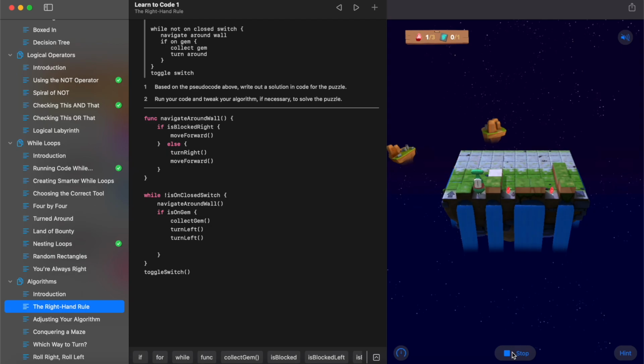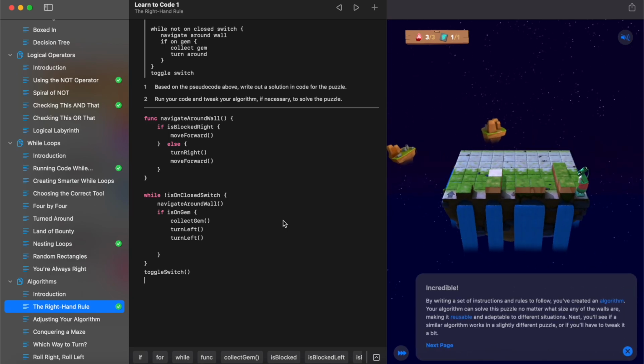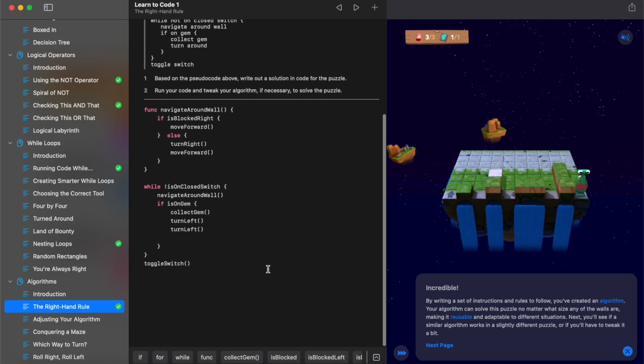So you can see the walls are randomly generated here. So we need to just have the condition if we're blocked on the right, and that allows Byte to move around any wall that's generated. And there you go. So all we've done is our code's been planned out here with pseudocode, and then we've taken that pseudocode and created a function down here.